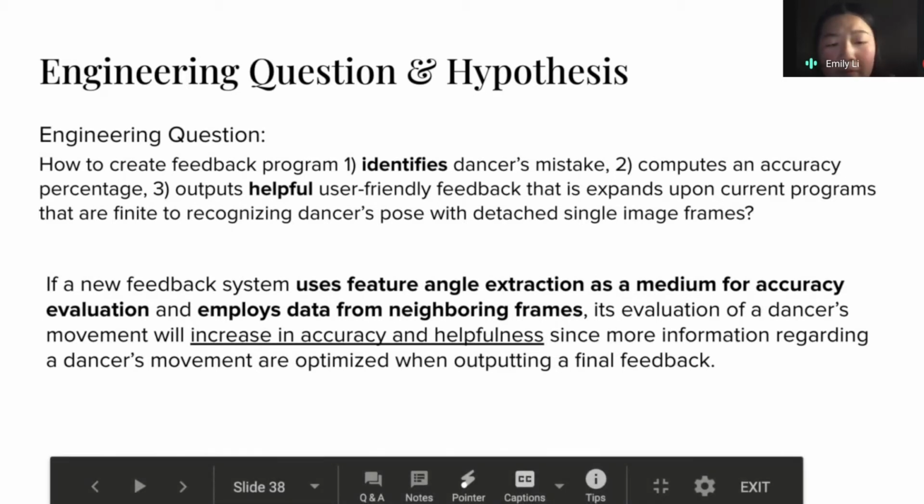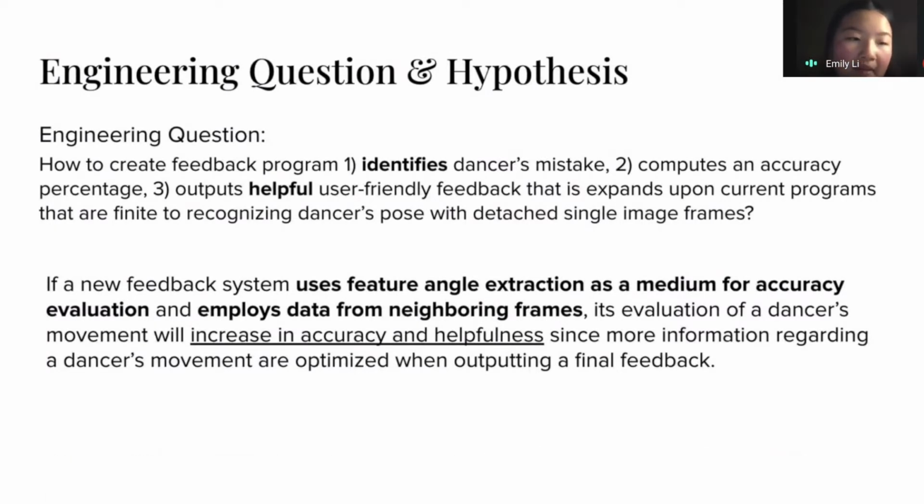We propose a new method, and our hypothesis is that if a new feedback system uses a feature angle extraction system as a medium for the accuracy evaluation and employs data from neighboring frames, its evaluation of dancers' movements will increase in accuracy and helpfulness, since more information regarding the dancer's movement is optimized when outputting the final feedback. We'll talk about that more.